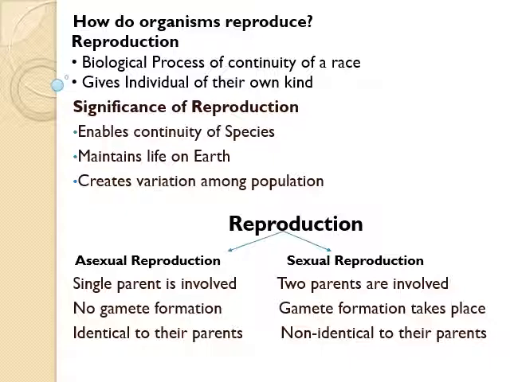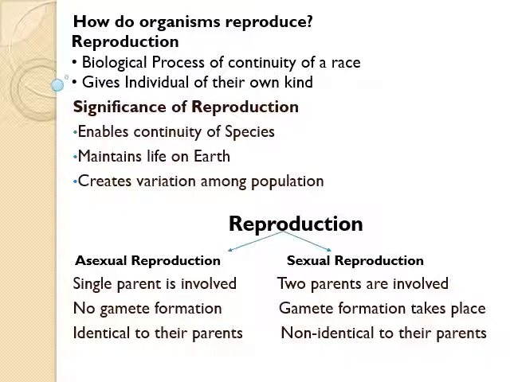Actually, reproduction is one of the most important characteristics of living organisms. Reproduction is the ability to produce more members of their species. Reproduction is essential for the survival of a species on the earth. Reproduction ensures the continuity of life on earth. This helps to create variations among individuals. Reproduction is of two types. They are asexual reproduction and sexual reproduction.